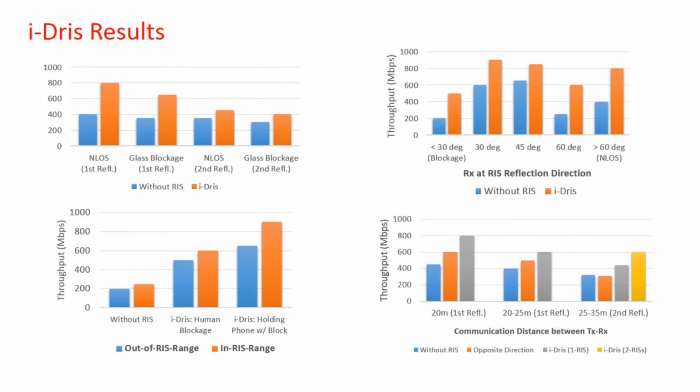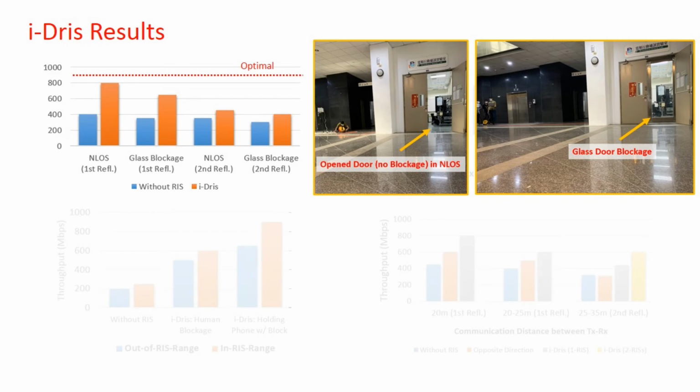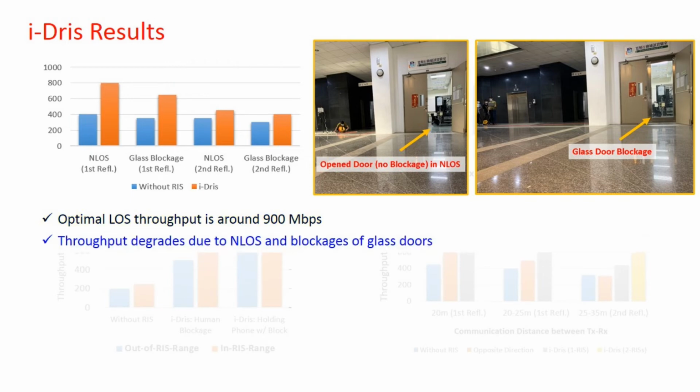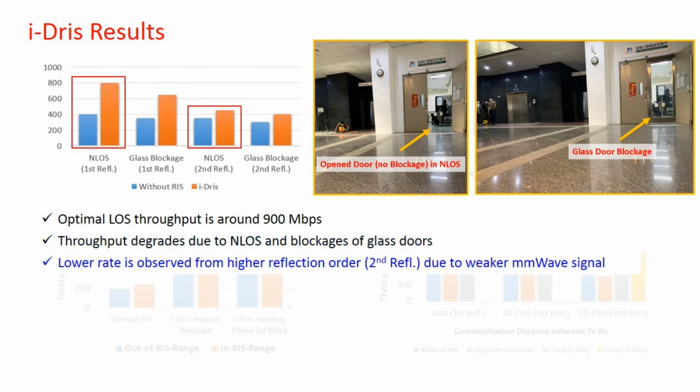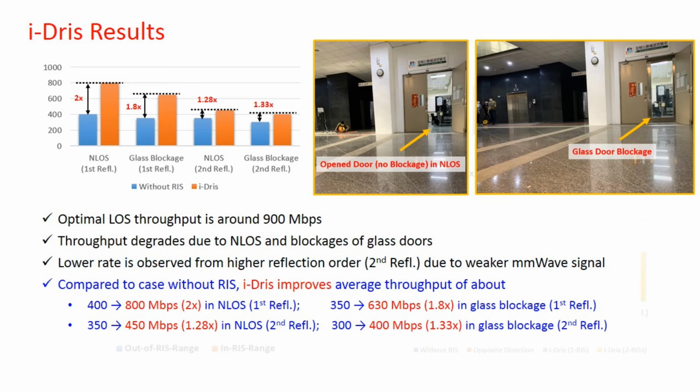Moreover, quantitative results of i-Dris are evaluated. First of all, different severe environment effects are considered. The optimal line of sight throughput is measured offline, with around 900 megabit per second. We can see that throughput degrades due to non-line of sight and blockages. Also, lower rate is observed with higher reflection orders. Compared to the case without RIS deployment, we have twice rate with about 800 megabit per second.